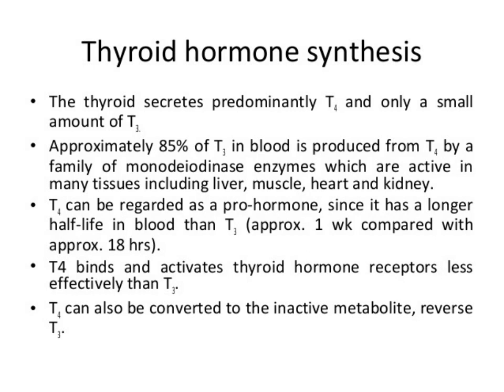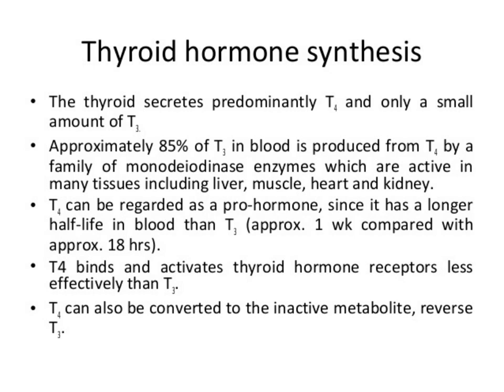This again shows the thyroid hormone synthesis. Approximately 85% of the T3 in blood is produced from T4 by a family of mono-deiodinase enzymes, which are active in many tissues including liver, muscles, heart, and kidney.